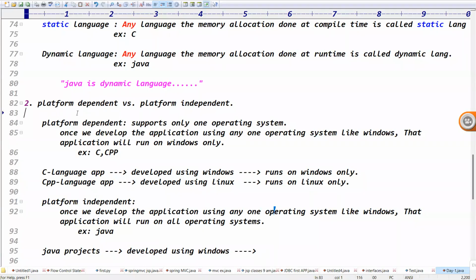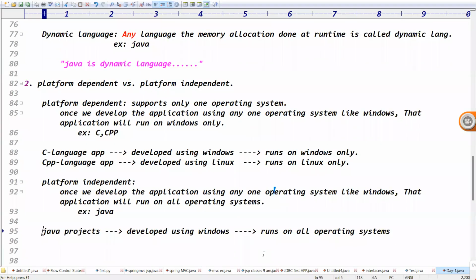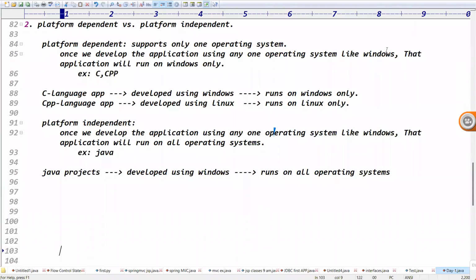Tell me, it runs on what? It runs on all operating systems, right? That nature is called which nature? Platform dependent or independent? Guys, that nature is called platform independent.